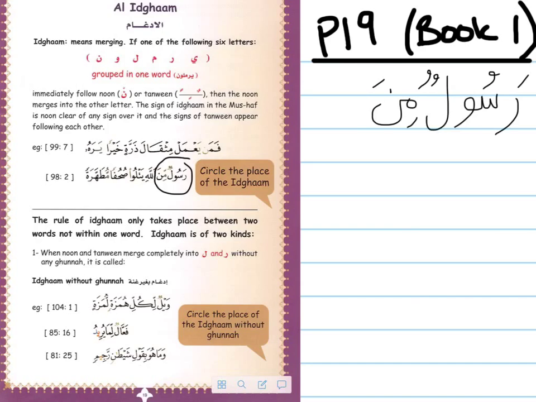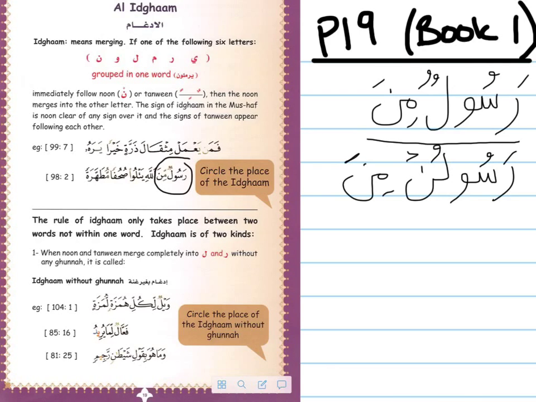If I was just to say this all by itself, it would be Rasulun. So what's happened to that N sound? Let's spell out what I actually say. Rasulun min Allah.